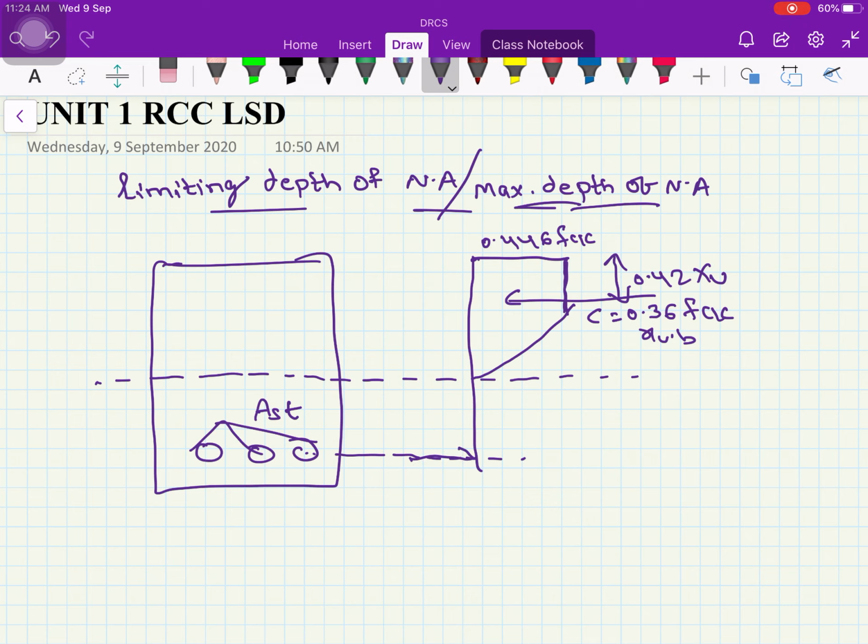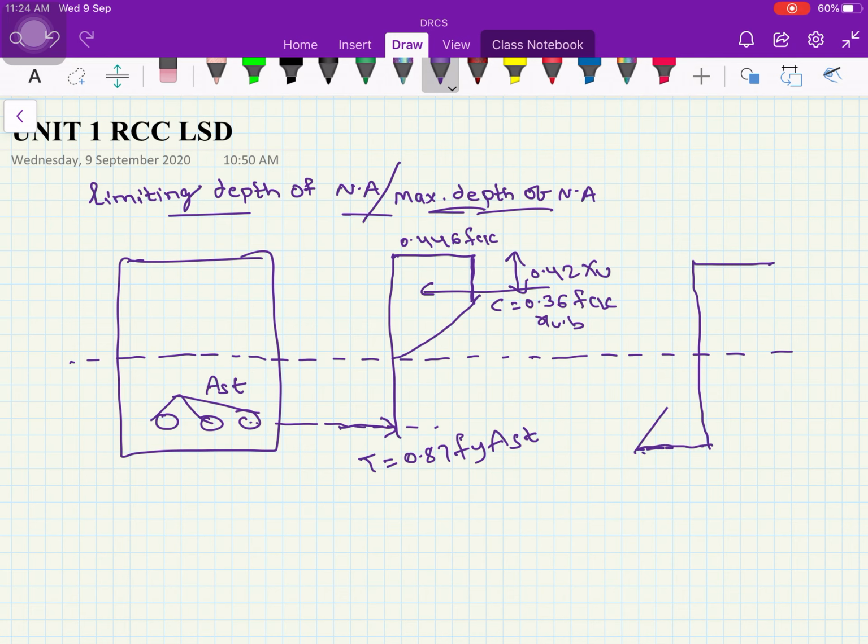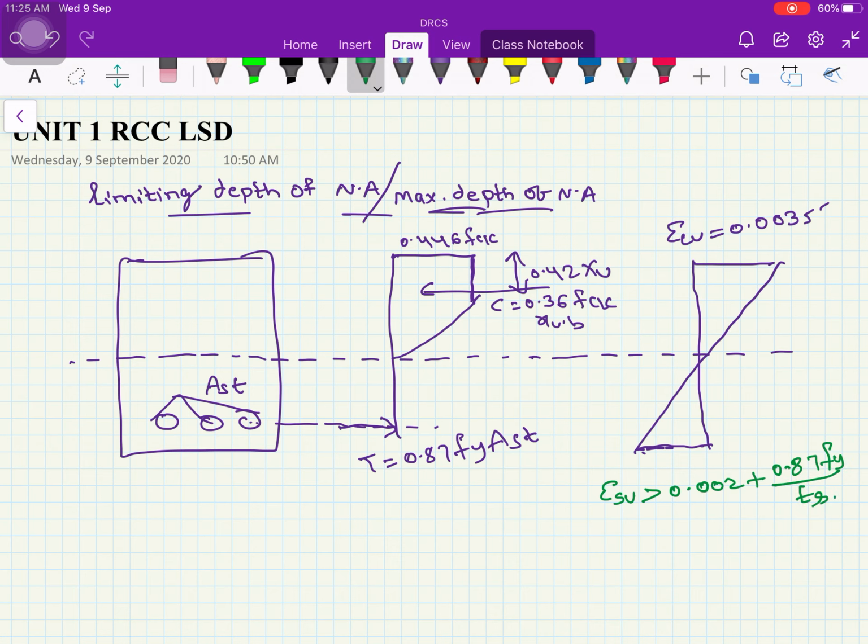So this is where the total tensile force is acting, which is 0.87 fy, the design stress of steel, that means taking partial safety factor for material, into area of steel. And the strain diagram for this, the assumption says the strain is linear up to failure. The ultimate strain in concrete is equal to 0.0035. The ultimate strain in steel should be more than 0.002 plus 0.87 fy by Young's modulus of steel.